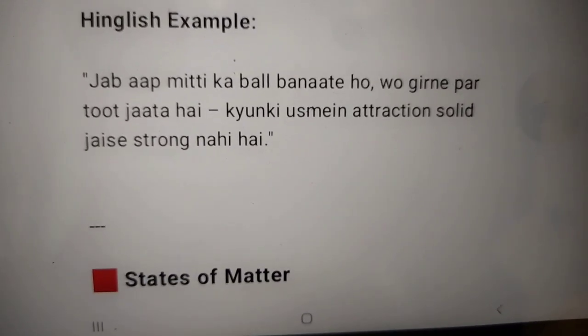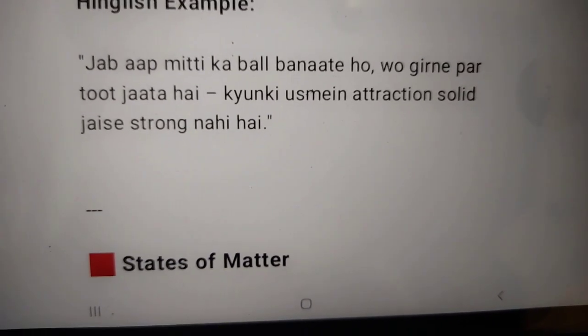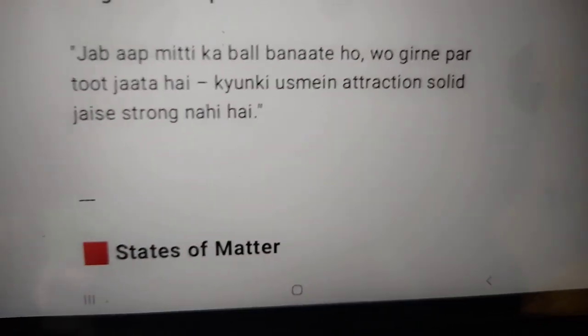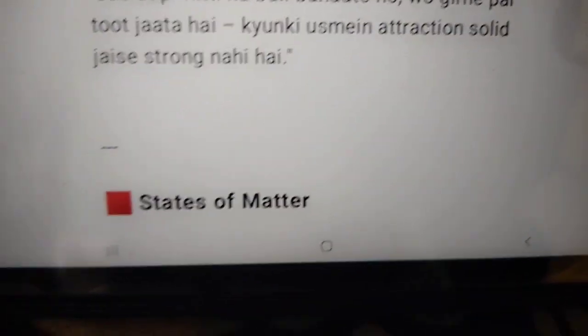Because it does not have the attraction of a solid. In short, if I take this box and want to break it, why is it not breaking? Because this is solid.